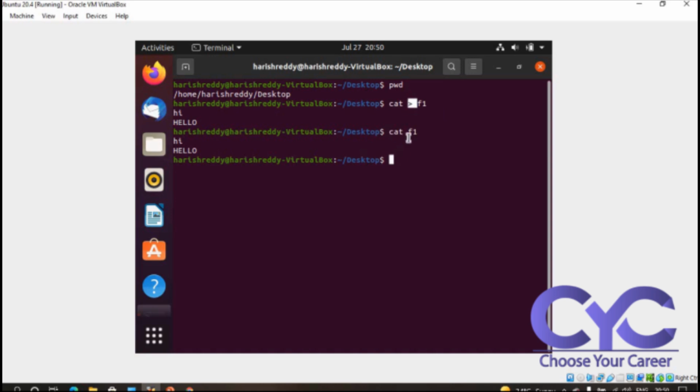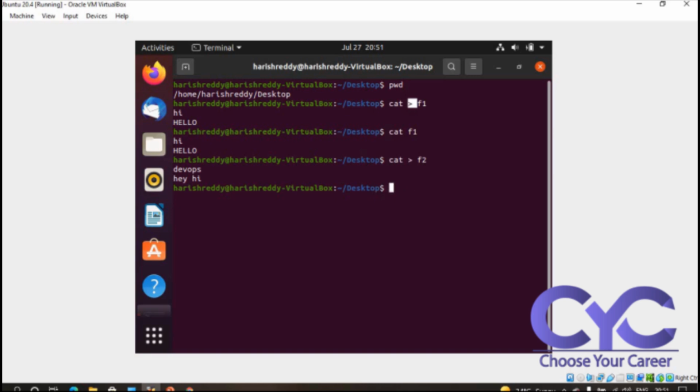If I want to see that particular file directly, I am using cat space f1. So I was seeing that particular file. That's why I'm using cat f1. Okay. So if I want to see two particular files, if I'm creating one more file, see here f2, just DevOps, hey hi. Okay. See here, I want to see the two files. So cat.